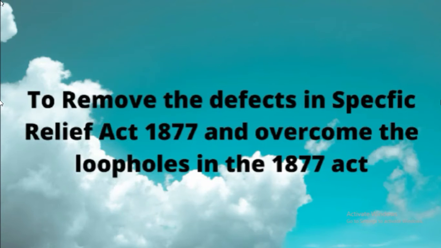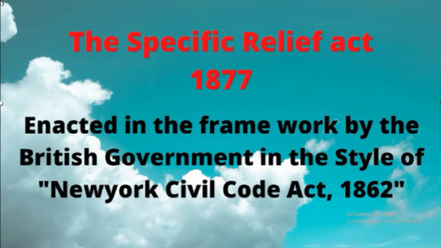First, we step on to the Specific Relief Act 1877. The Specific Relief Act 1877 was formulated by the English Equity Court based on the New York Civil Code 1862. The major provisions and important things of the New York Civil Code were derived and incorporated into the Specific Relief Act 1877.